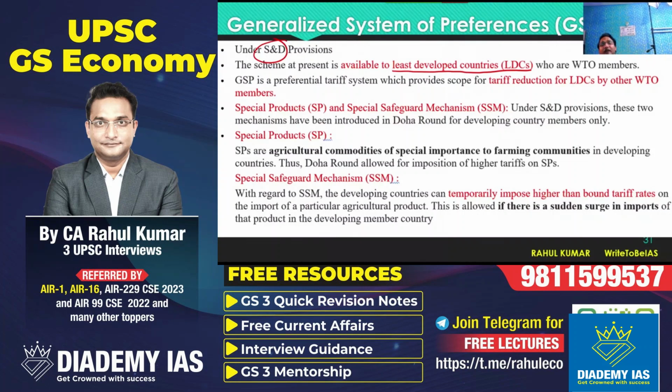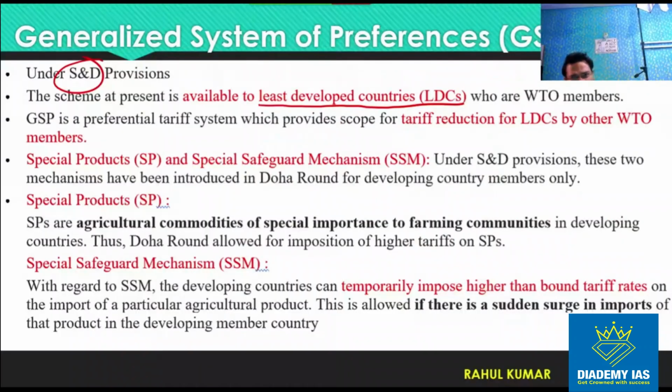Now what is the meaning of least developed countries? In the chapter on international organizations, in the starting 5-6 pages, I have given the meaning of different categories given by different organizations, right? What is the meaning of least developed country? What is the meaning of low income, middle income, high income? You can see there. This will not be asked in the examination, but for your clarity, for your understanding, I have given the meaning of all these words over there. There is a proper formula, a proper identification mechanism through which we can identify which country is a least developed country. So this is available to the least developed countries who are WTO members.